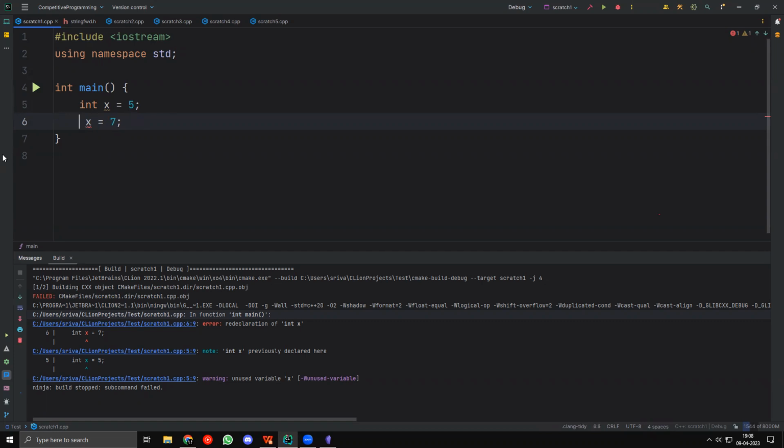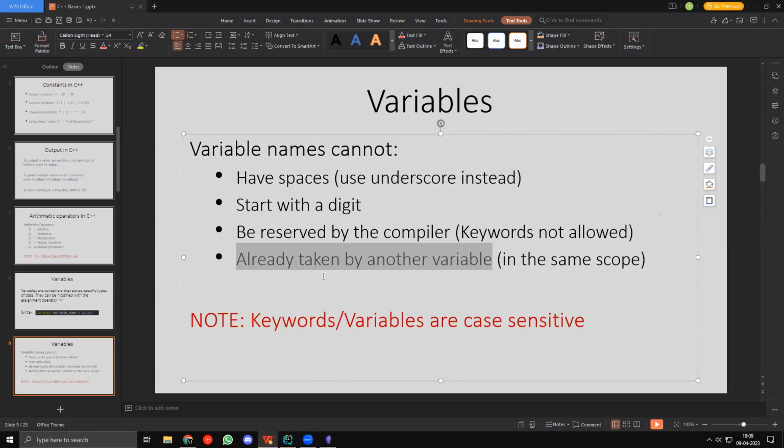Similarly, I can also not say char x equal to 7. That's also not allowed. I cannot say float x equal to 7. This is also not allowed, right? Anything like this is not allowed because I'm not allowed to use the same variable name multiple times. Okay, cool. So that's basically all the rules, honestly.